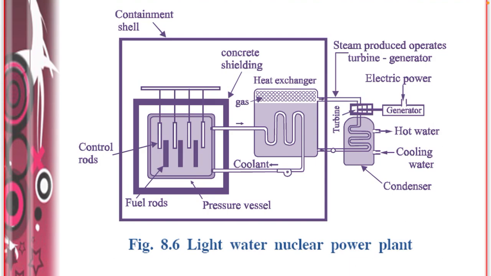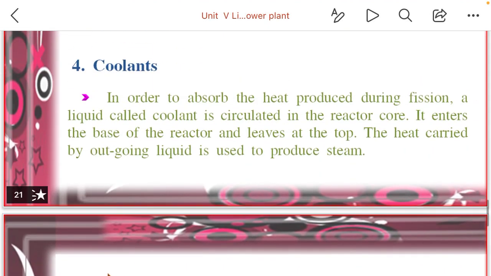The first square is the reactor core, the second square in dark color is a protective shield, which is called the pressure vessel, and above this there is a coolant that acts as a heat exchanger. From the heat produced, steam is produced, which is used to generate electric power. Then the steam is converted into water and the water is again circulated to the heat exchanger. These are all the parts in the nuclear power plant. Let me see them one by one.